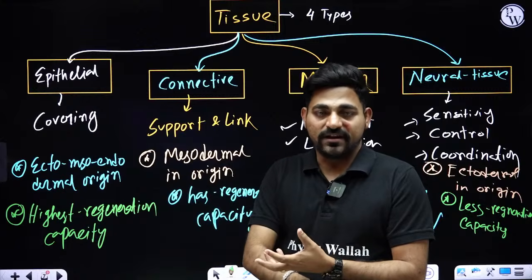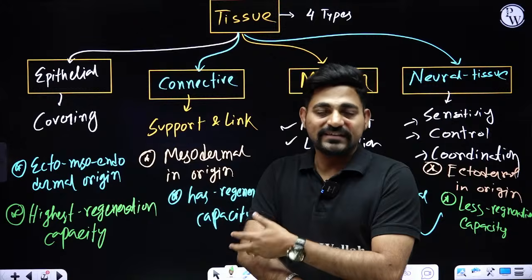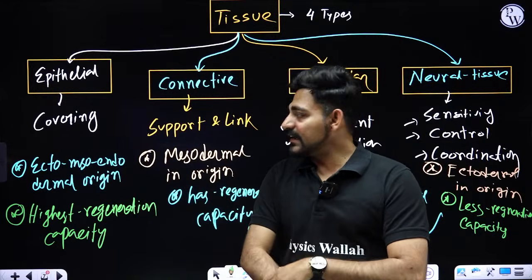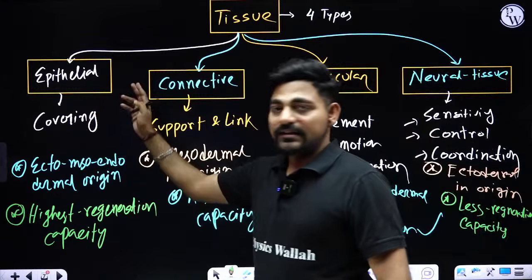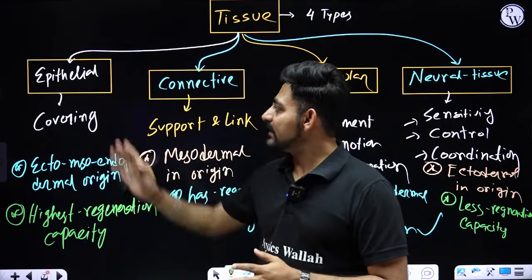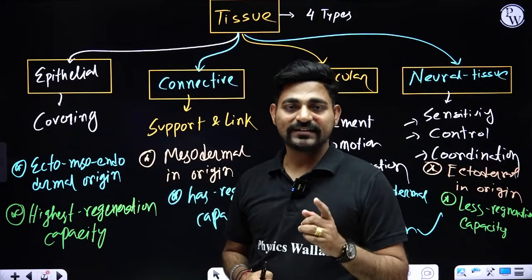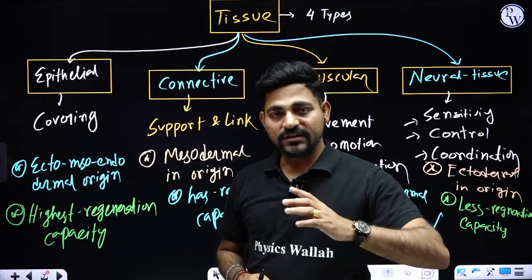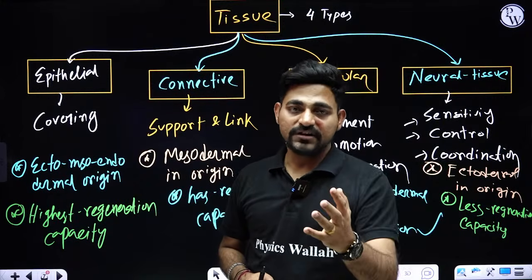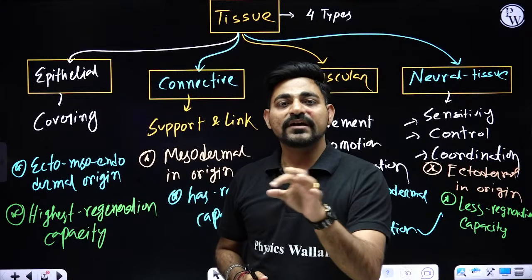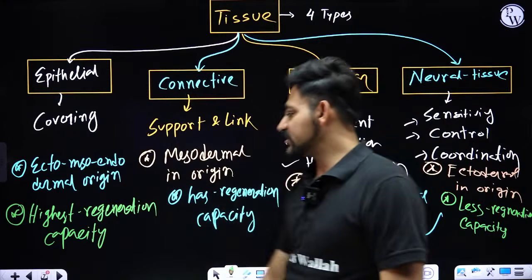Okay, so if you have watched the movies of Wolverine, whenever Wolverine gets wounded, within a few seconds he will repair. Automatically his body is regenerating his cells, right? So basically the Wolverine of our tissues, you can compare with our epithelial tissue. Whenever the cells of epithelial tissues get damaged, then gradually your body will start repairing, and cell proliferation will replenish or repair that wound or damage. That's why we are saying they have the highest regeneration capacity.